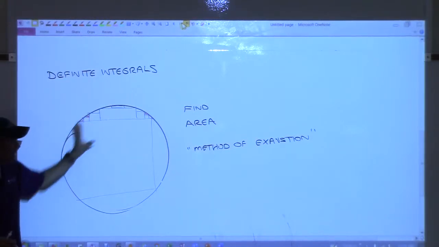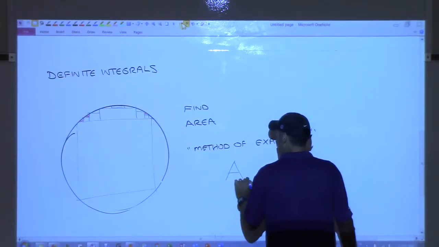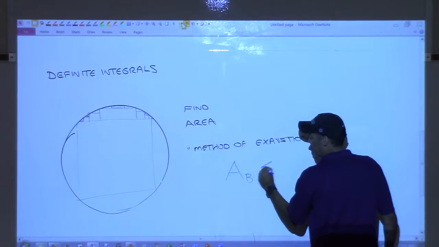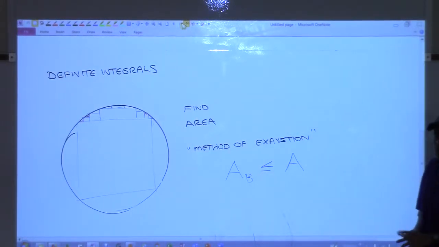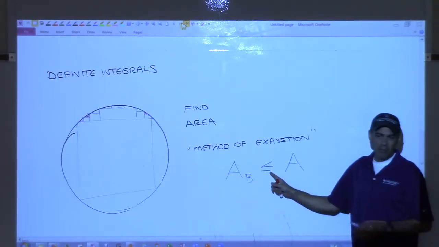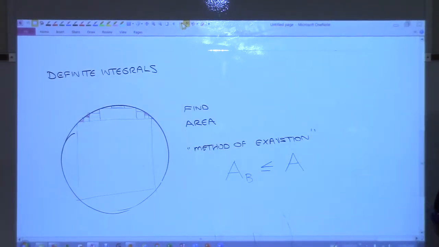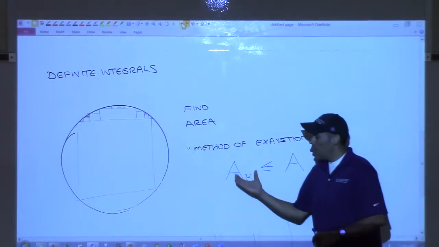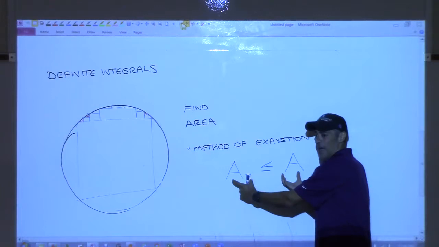So add up all these, let's call that the area of the blue, okay? The area of the blue, do you agree, has to be less than or equal to the true area? Yes? Now I put the equals because we know it's less, but it doesn't change anything to put the equals underneath there, right? So then they would say, all right, we've got a good idea of a lower bound to this area. This area has to be bigger than that, right?